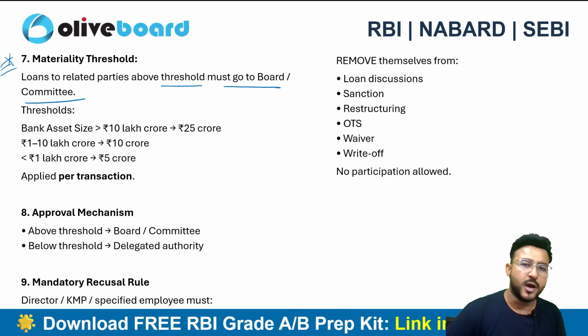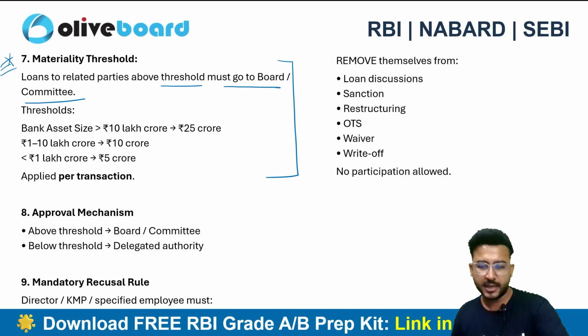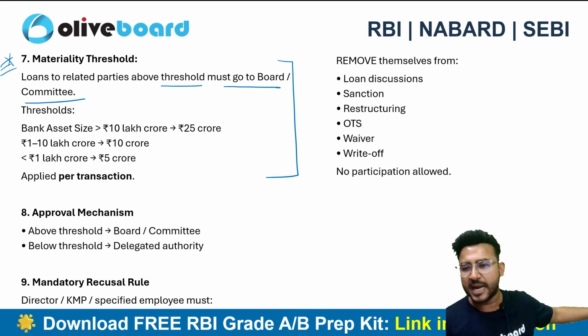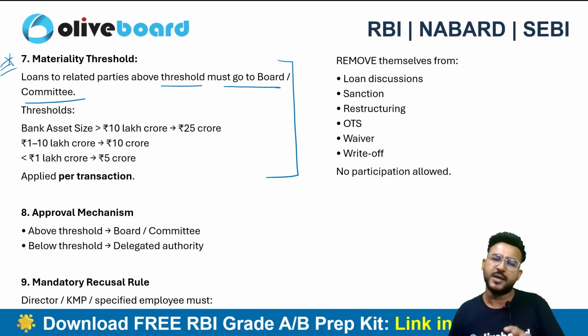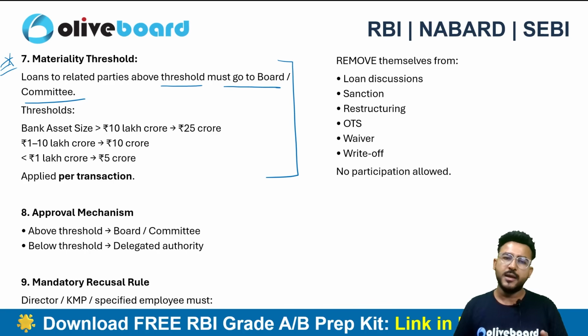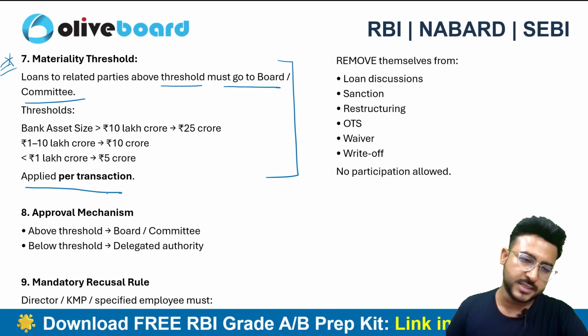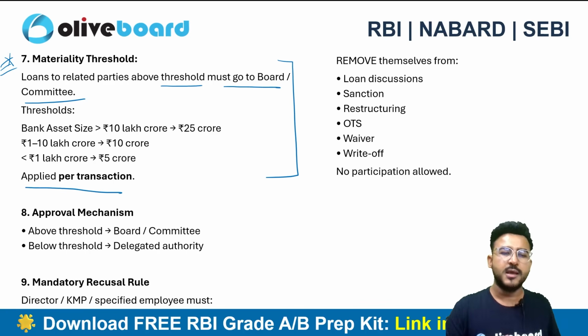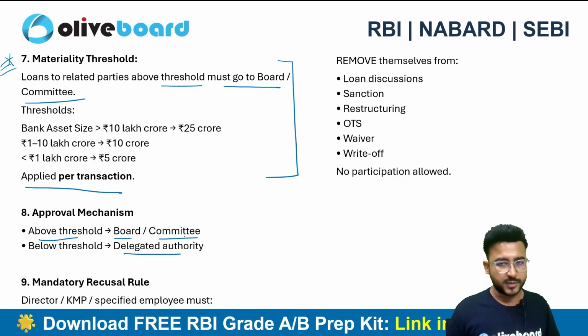Okay. Now you need to understand this materiality threshold. This can be relevant from this particular circular point of view. Otherwise, just an understanding that a particular committee is going to approve the related party transaction will also be fine, plus the materiality thresholds, right? And this is applied per transaction. If it is below the threshold, the delegated authority is going to approve, but if it is above the threshold, then the board or the committee is required to approve the same.